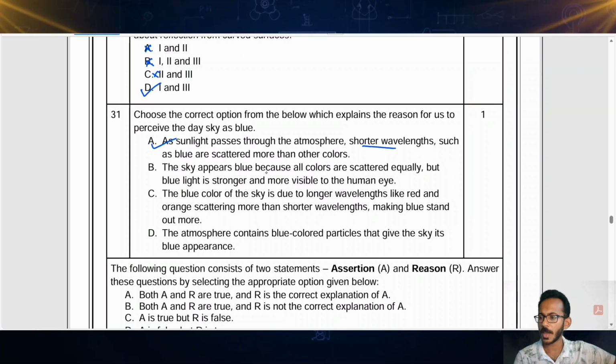Anyway, let's read the others as well. The sky appears blue because all colors are scattered equally. No, that is not correct. Then the blue color of the sky is due to longer wavelength like red and orange scattering more than the shorter wavelengths. This is straight opposite. This is wrong. Then atmosphere contains blue colored particles. There are no particles like that. This is also a wrong statement. So option A is the correct statement. Let's go to the next one.